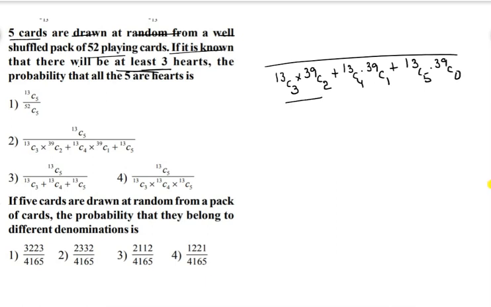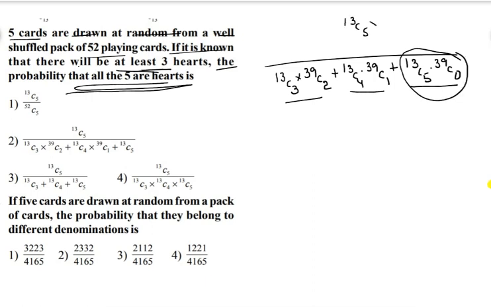Here also at least 3 hearts are there. What is being asked? The probability that all the 5 are hearts. In this case, are all the 5 cards hearts or not? So we will write in the numerator 13C5 into 39C0. So we can go for the second option.